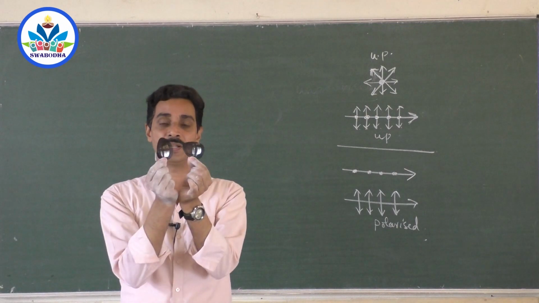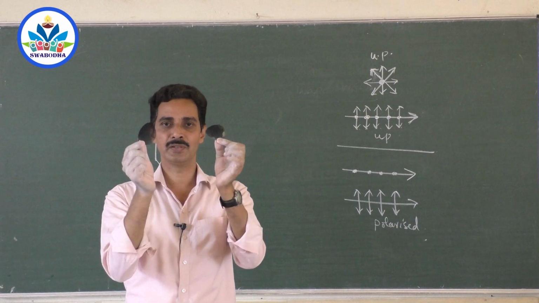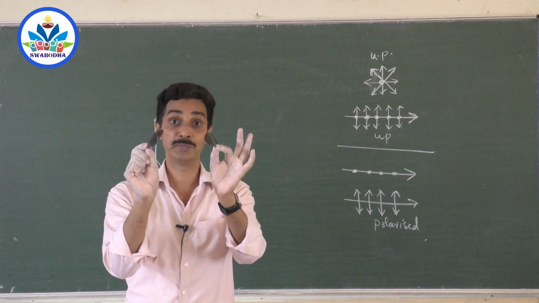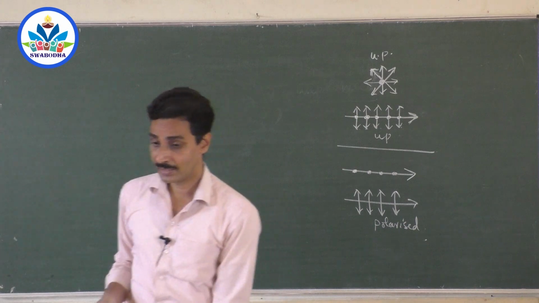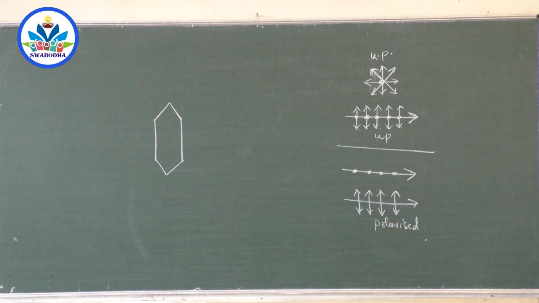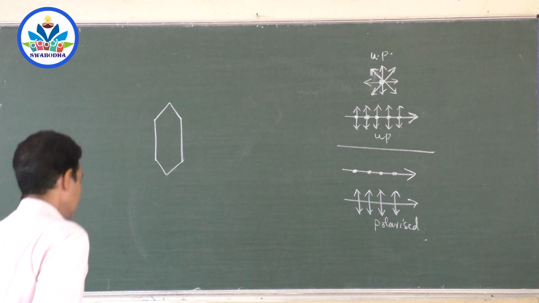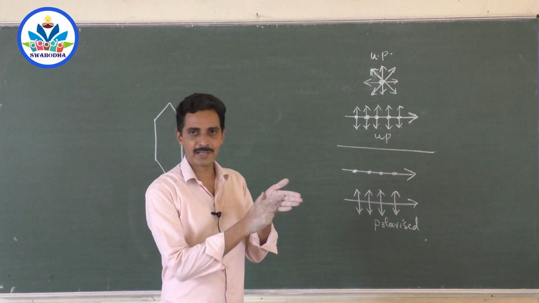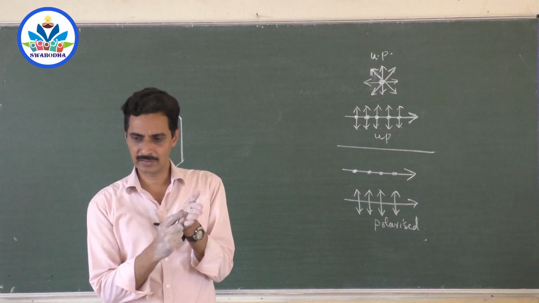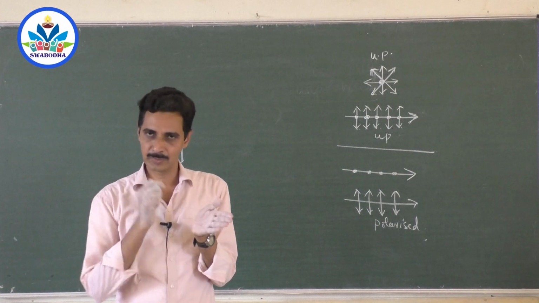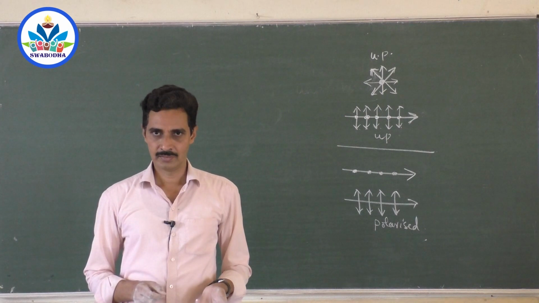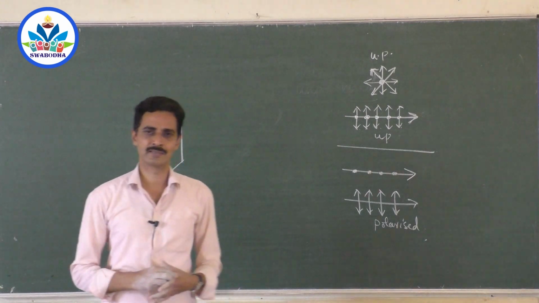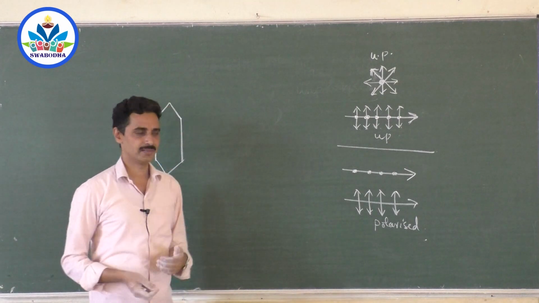You can do an experiment. I will show you what type of experiment you can do using a cooling glass, but don't remove it like this. It is a cooling glass sheet. And the sheet that you have on the surface of a calculator. Suppose you have a spoiled calculator, on the display side, you break that calculator, you will get a thin sheet. That is also a polarizer. Quartz crystal is a polarizer. And there are so many materials available to do polarization.